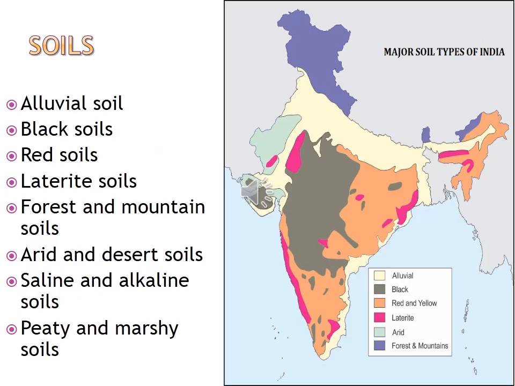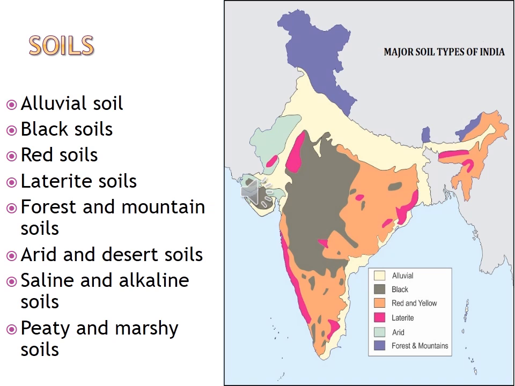Okay students, we have discussed the 8 types of soil. What are the 8 types of soil? Alluvial soil, black soil, red soil, laterite soil, forest and mountain soil, arid and desert soil, saline and alkaline soil, peat and marshy soil. In the previous class we discussed the first 4 types. In today's class we discussed forest and mountain soil, arid and desert soil, saline and alkaline soil, and peat and marshy soil.